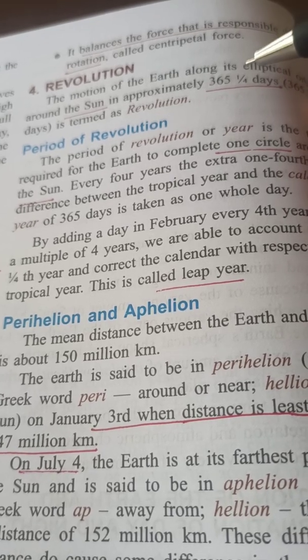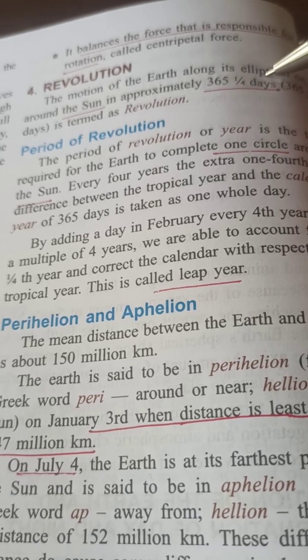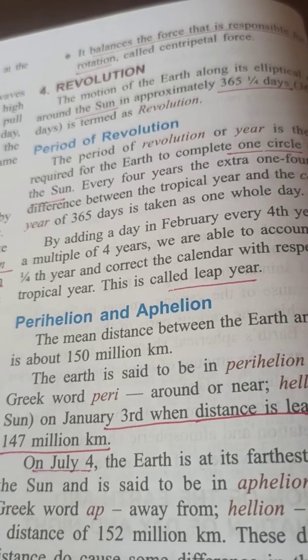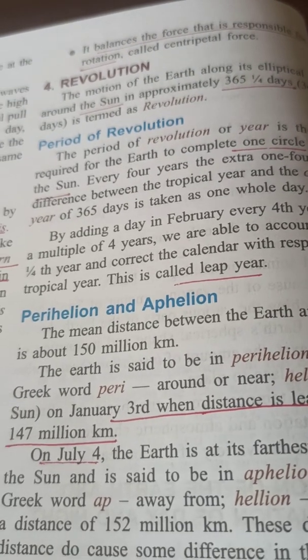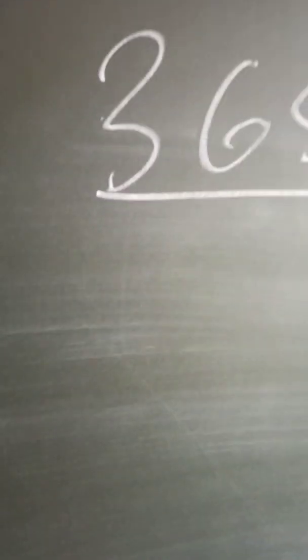Now see this 1/4: first year, second year, third year, and then, clear children? Let me explain here. This is the revolution. Clear?